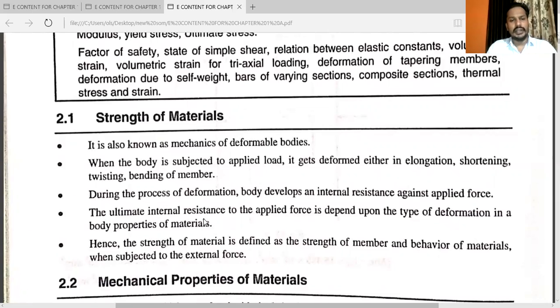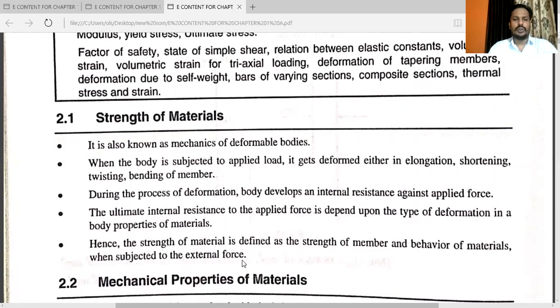The ultimate internal resistance to the applied force depends on the type of deformation in a body and the properties of materials. Hence, the strength of material is defined as the strength of members and behavior of materials when subjected to external force.